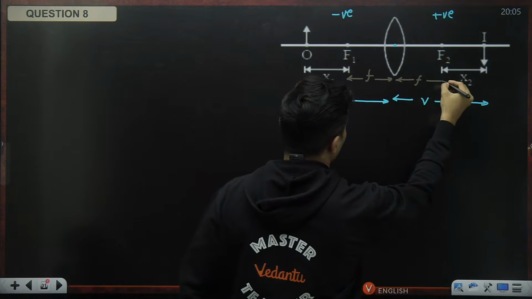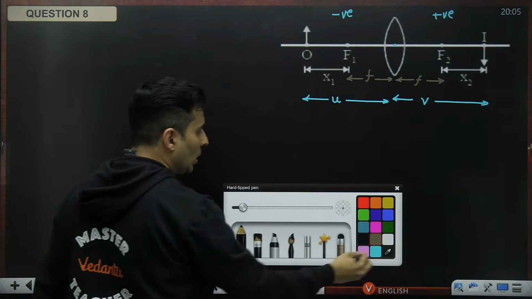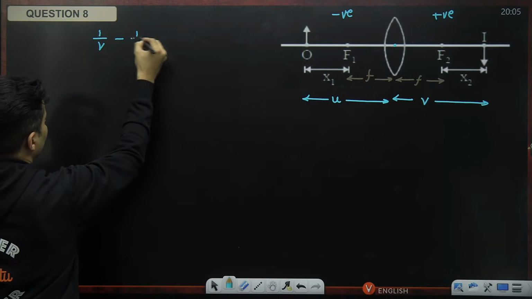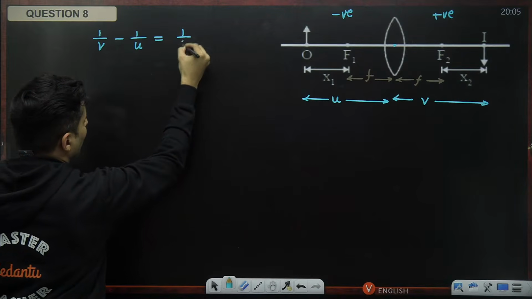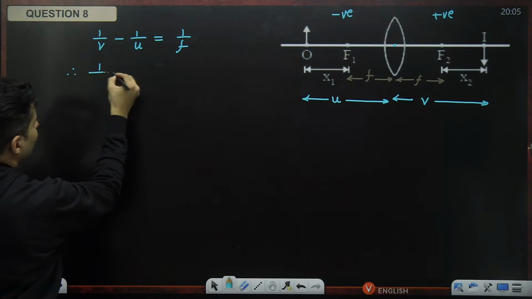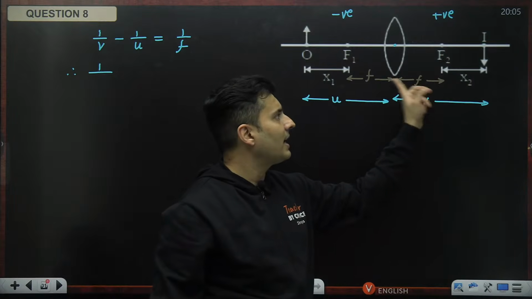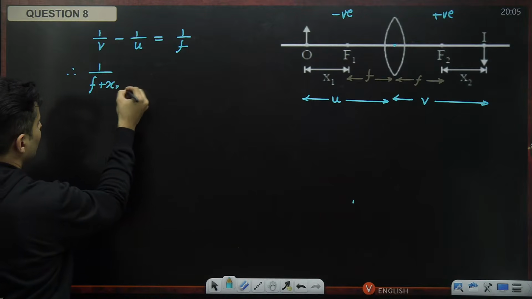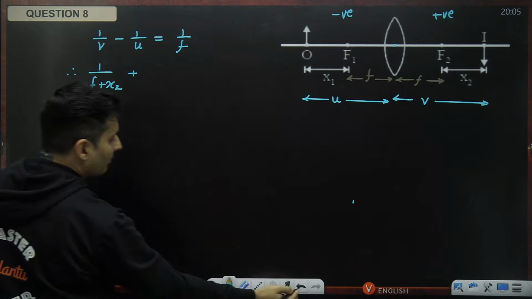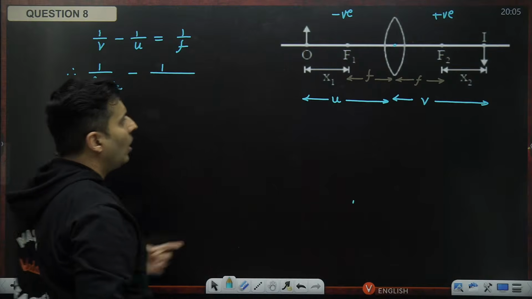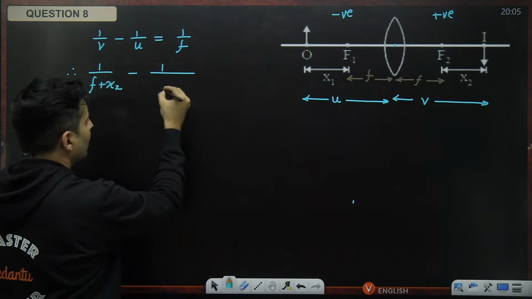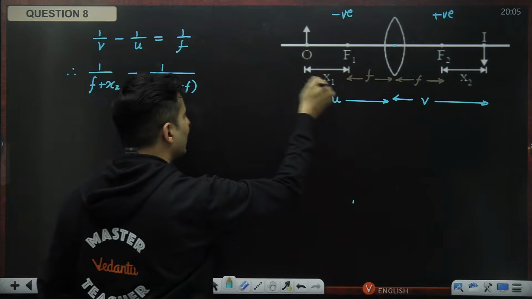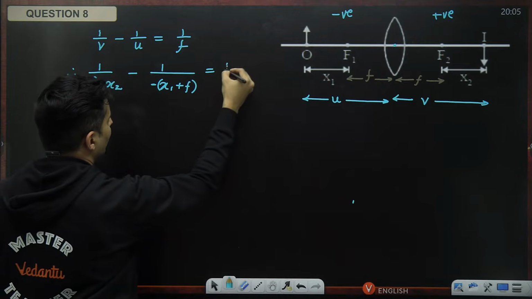Same thing over here, the secondary focus. So if I use the lens formula, 1 by V minus 1 by U is equal to 1 by F. What is the image distance? Image distance is F plus x2. So this will be 1 by F plus x2, minus 1 divided by the object distance, which is x1 plus F, but it is on the negative side. That's why the minus sign. This is equal to 1 by F.